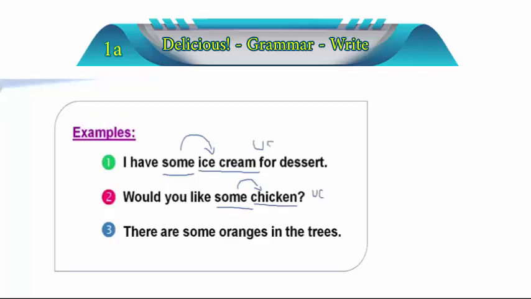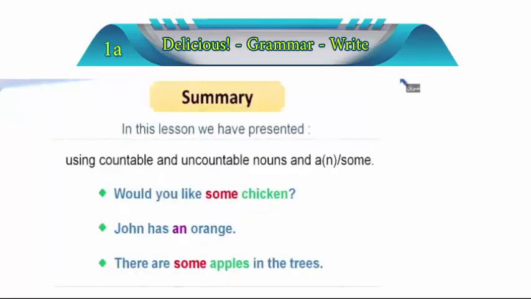Once again, uncountable. But in this case, they said some oranges. Some, as you can see, once again, some oranges. What about the word oranges? We used some with the oranges. What about oranges, guys? It's actually plural countable. We're going to write it down over here. Plural countable. You see the difference? Uncountable, but this one is plural countable. How did we know it's plural? Because we use the letter S with it. You see? That's all.